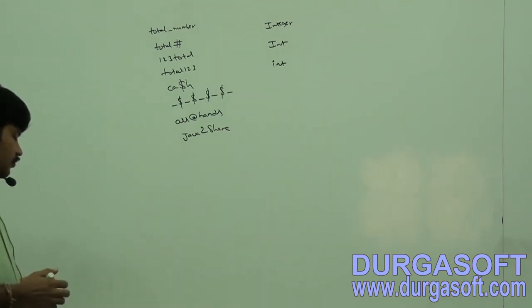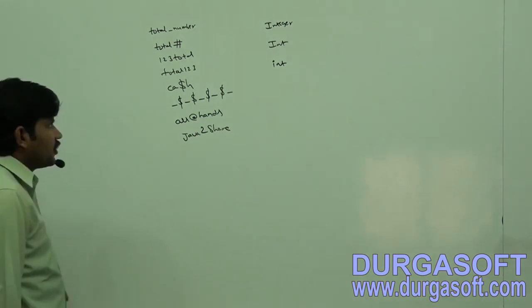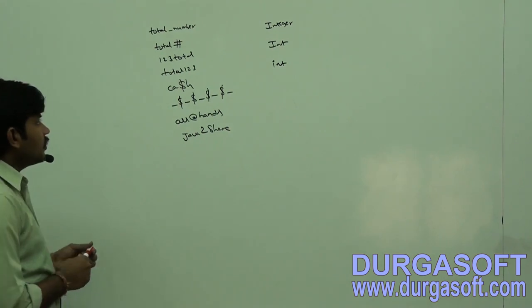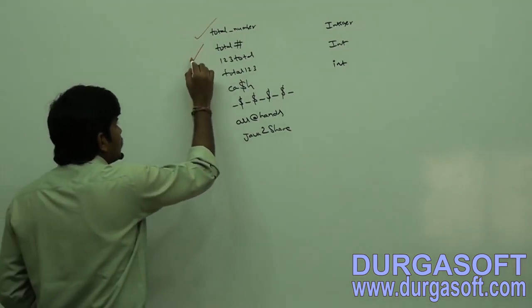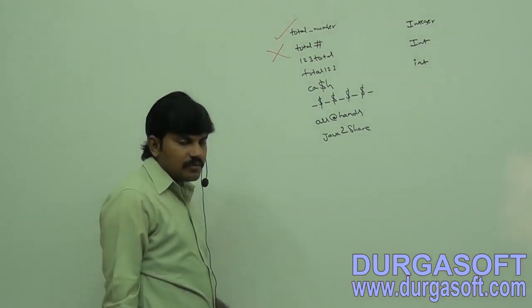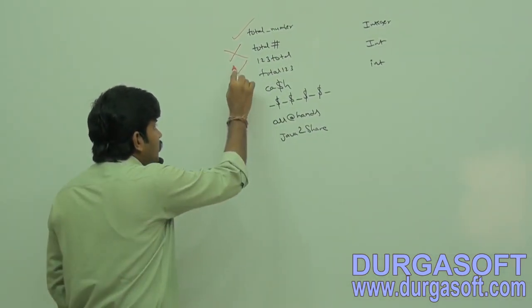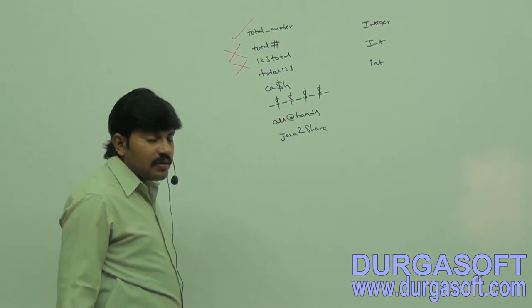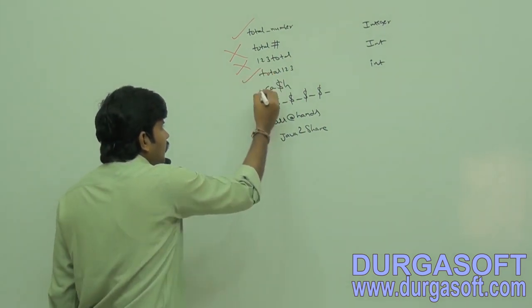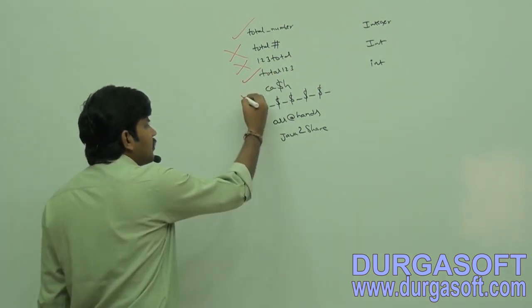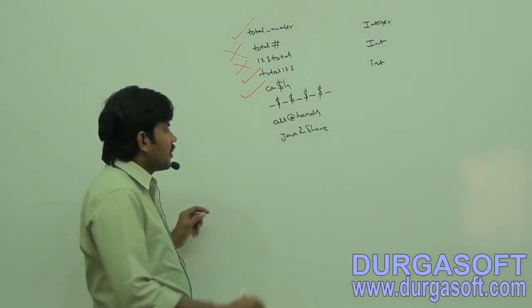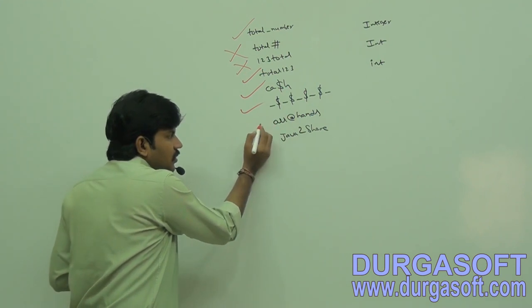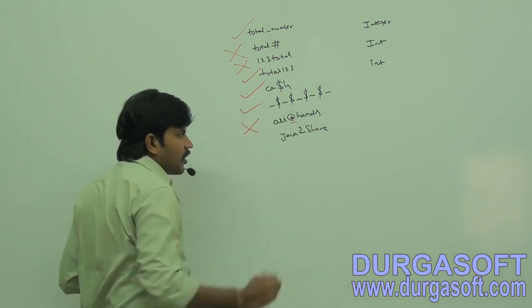Sir, can you tell which are valid identifiers and which are not? First one, valid. Second one, invalid, because hash symbol we can't use. Third one, invalid, because identifier should not start with a digit. Fourth one, valid, no problem. Fifth one, valid. Sixth one, valid. Have you observed? I am not making any mistake. Valid. Next, invalid, because at the rate symbol we can't use.